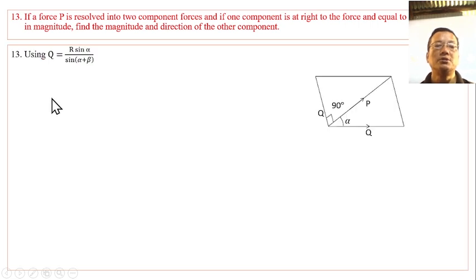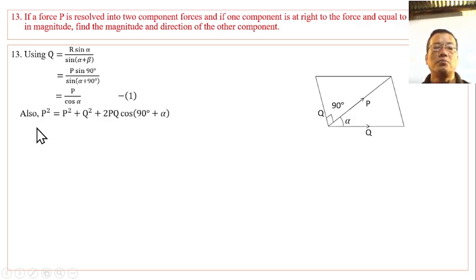Here, using the formula, the resultant R equals P plus Q sin alpha, with angle 90 plus alpha, and tan of 90 plus beta, then we get P by cos alpha. Then, using the resultant formula with angle 90 plus alpha, the P square value, P square plus Q square, twice PQ sin alpha, then the Q square equals twice PQ sin alpha.